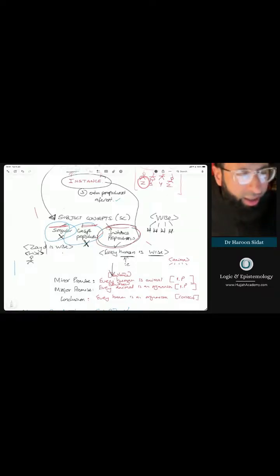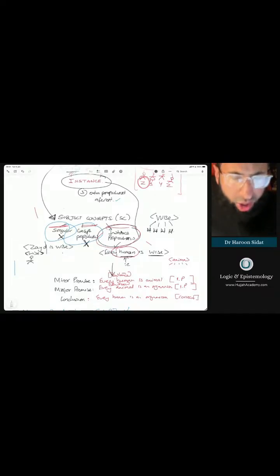So when I say every human is wise, the purpose of the subject concept, human, because I'm talking about human beings here, of course, is to refer to its instances. In other words, every instance of a human being is characterized by wisdom.